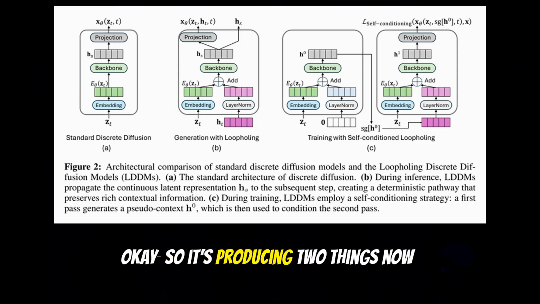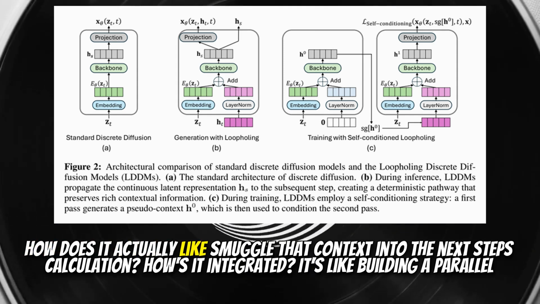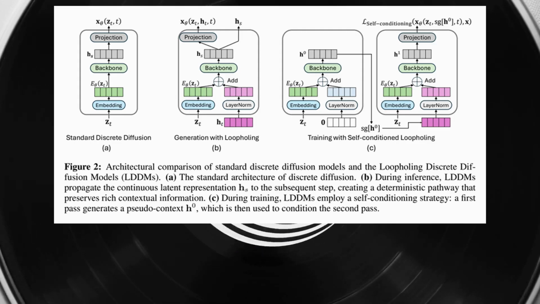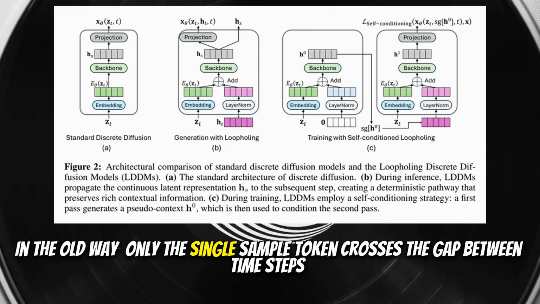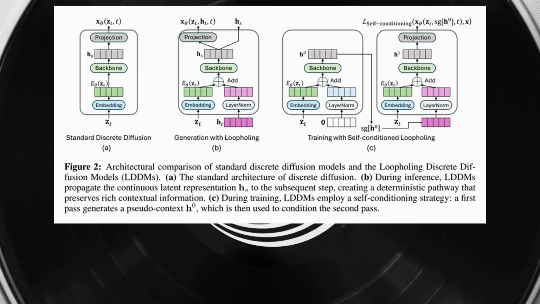Okay, so it's producing two things now, the token and this hidden context. How does it actually smuggle that context into the next step's calculation? How's it integrated? It's like building a parallel memory bridge. In the old way, only the single sampled token crosses the gap between time steps. Loopholing adds this second hidden pathway for the context h.